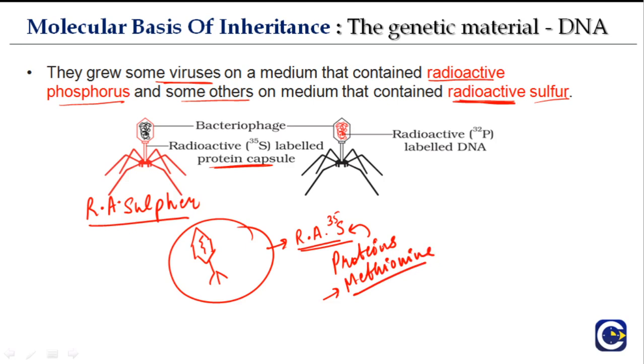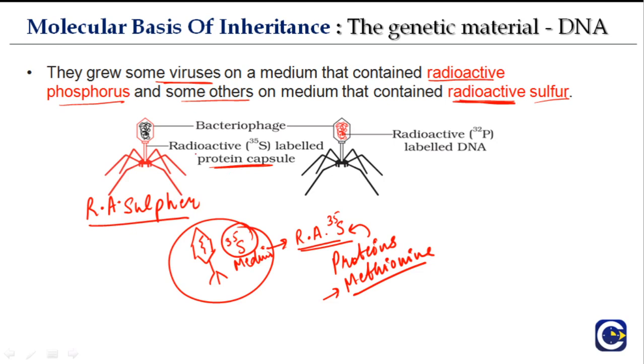But methionine is an amino acid that is incorporated in the protein, and this methionine contains sulfur. So, when the phage is normally growing, it needs methionine and therefore it needs sulfur. When it is synthesizing a particular protein that contains methionine as an amino acid, it will take up this sulfur from the medium. And the sulfur is what? It is radioactive labeled. Is it clear?